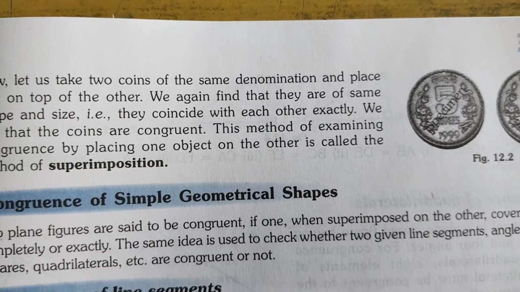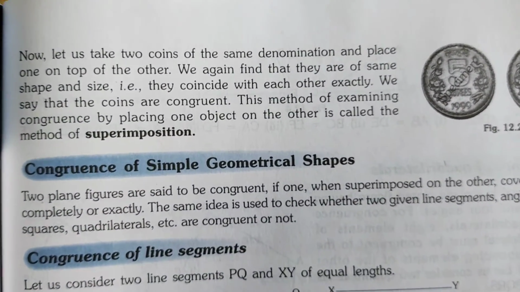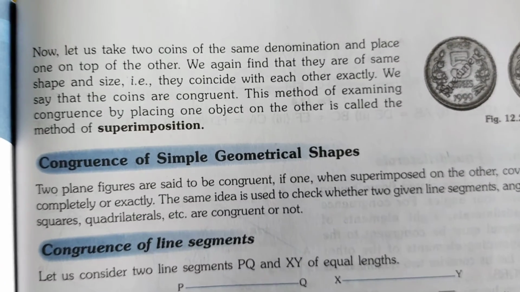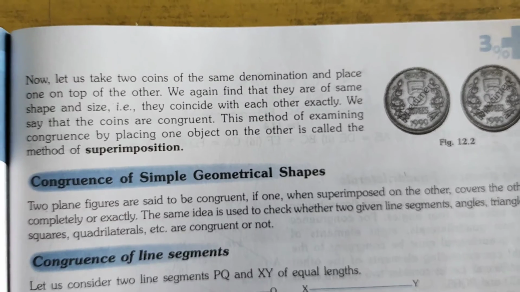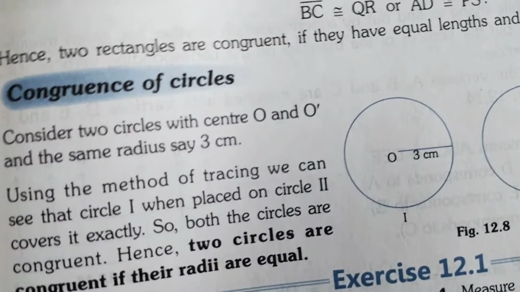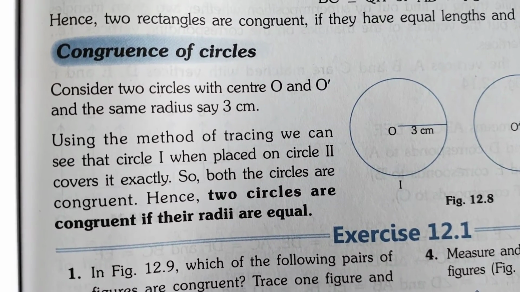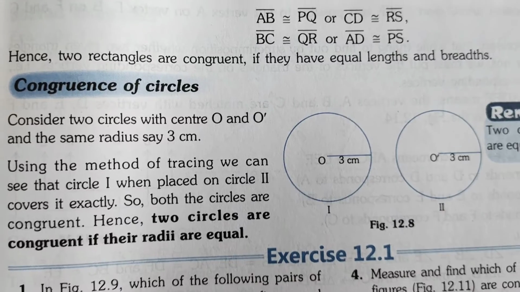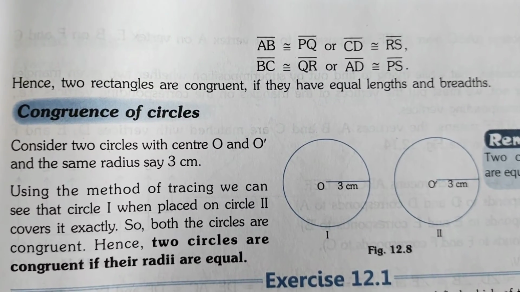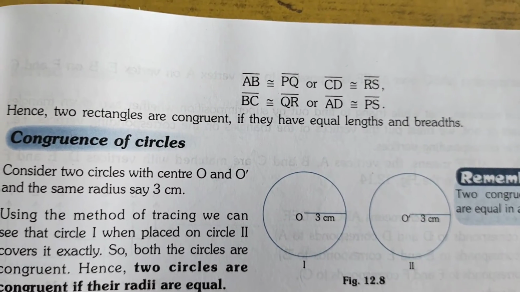Here we can even see two 5 rupee coins, which will be congruent to each other. So in the congruence of simple geometrical shapes, when you superpose one upon the other, they exactly occupy the same space, as a copy of it. Congruence of circles you can also observe: two circles are congruent if their radii are equal.